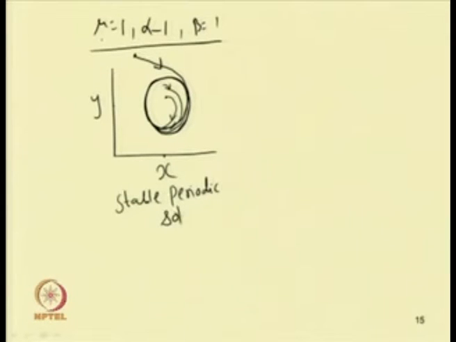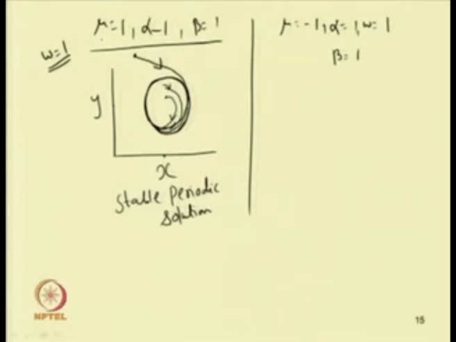So, later we will study its stability and check whether the system is stable or not. Similarly, taking mu equal to minus 1, alpha equal to 1, omega equal to 1 and beta equal to 1. So, in this case also we have taken omega equal to 1.